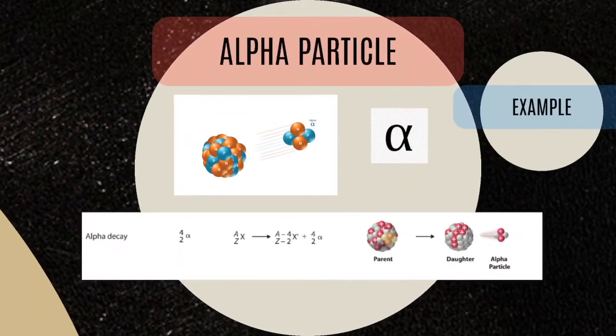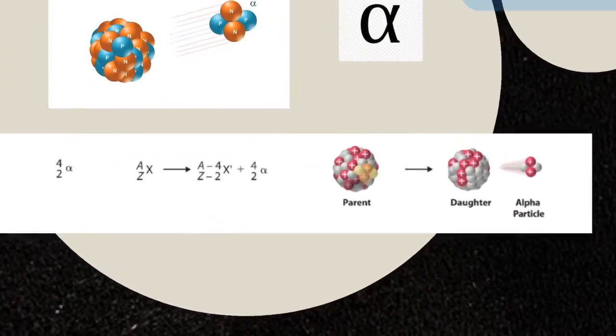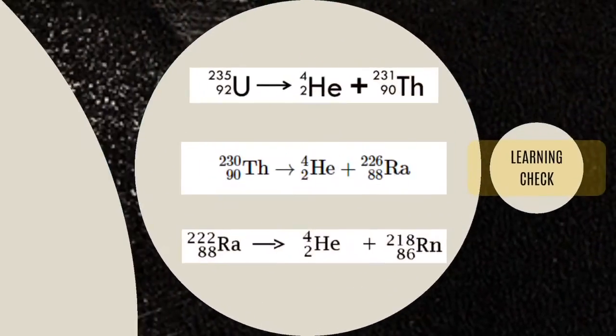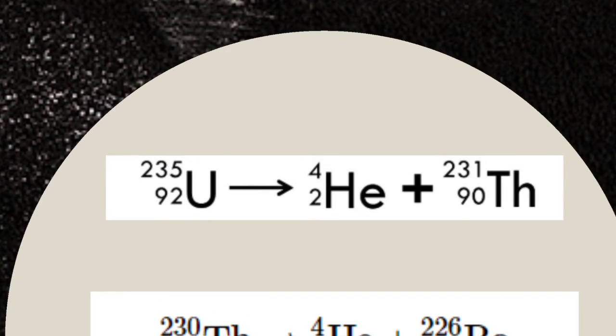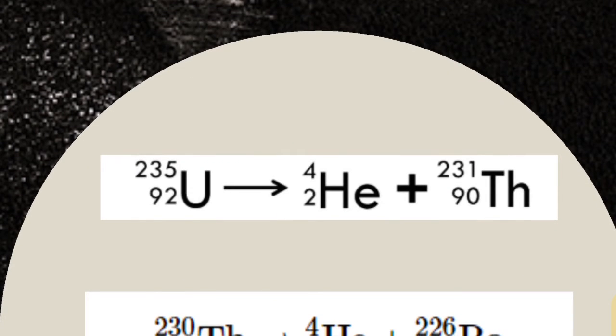But let's take a look at an example. Here, in our first example, uranium-235 yields helium and thorium. So the uranium disintegrates into a more stable element, thorium.